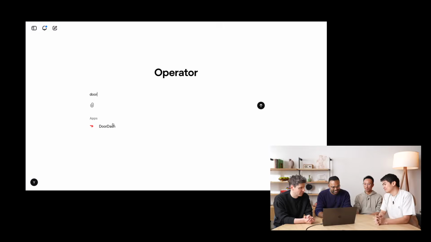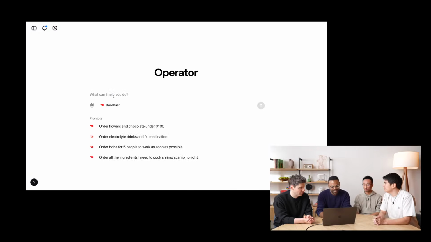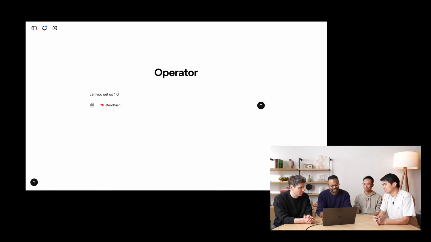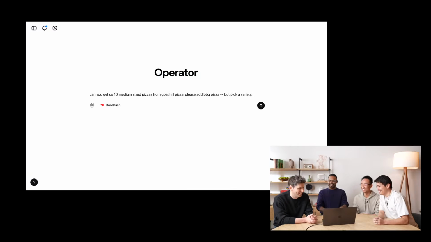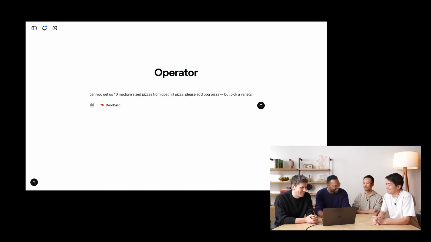OK. So we're going to use DoorDash in this case. Can you get us 10 medium, 10 good enough? Yeah. 10 medium-sized pizzas from Goat Hill? Goat Hill? OK. Goat Hill Pizza. Go-To. Can you make sure you have barbecue? I like that. Please add barbecue pizza, but pick a variety. It's so hard not to say please to the AI. I just feel like I have to be very nice to it, which I do.